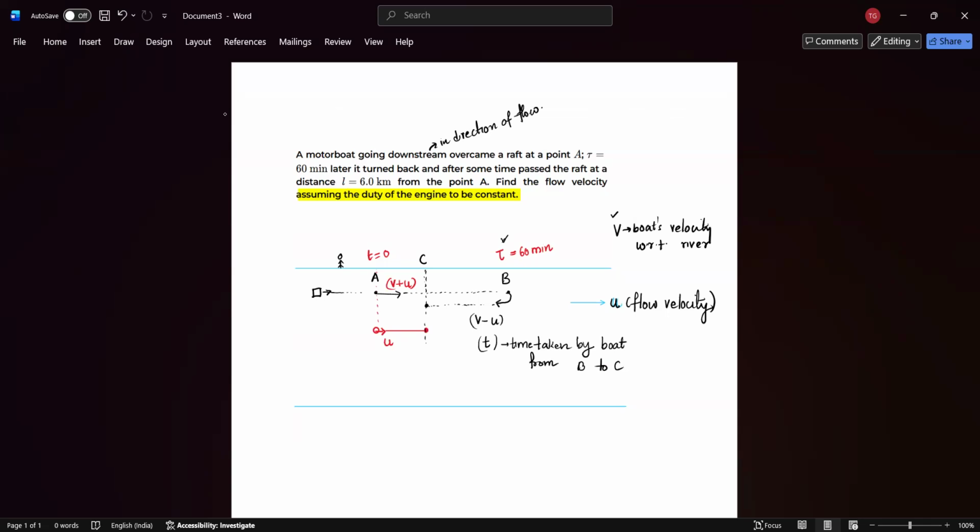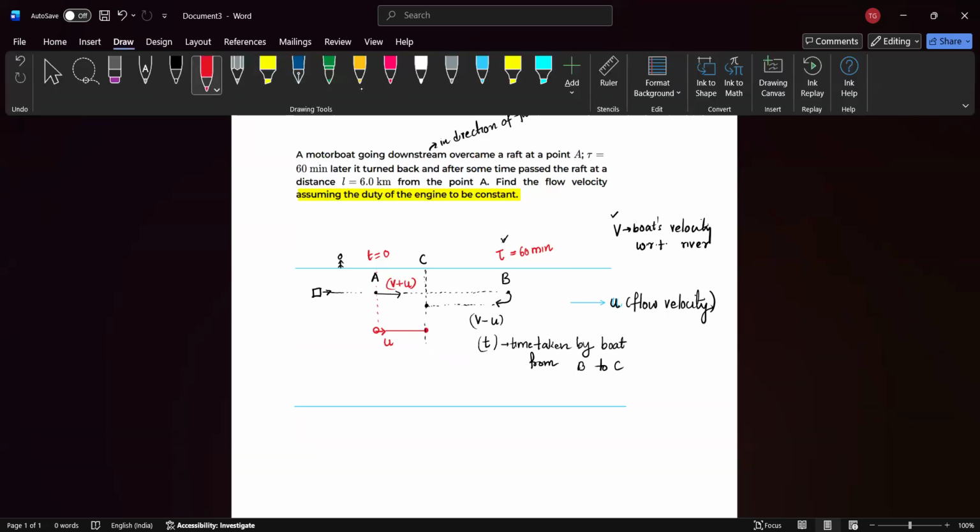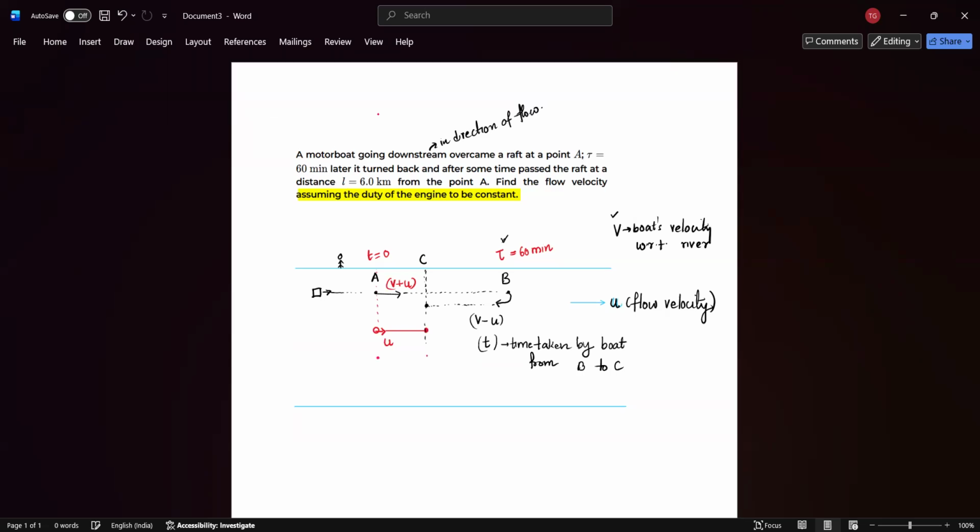So now relate the distances. There is a small piece of information we missed. It's also given that the raft, when it is at point C, is at a distance L from point A. So this distance is given as L, which is 6 kilometer, right?